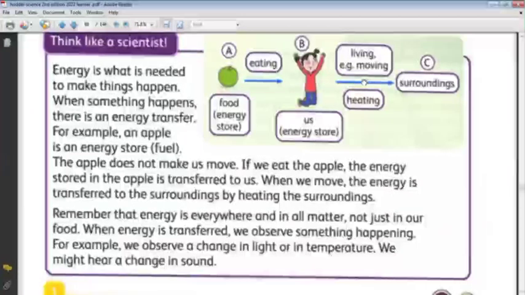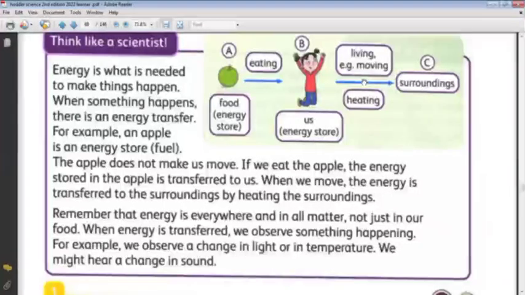This is what happens when we eat food: the energy is transferred from the food to our bodies after digestion. When the food is digested, it is converted to nutrients. The nutrients are the part of the food that we can use, where a chemical reaction happens to release the energy stored in these nutrients. Okay? Right. وقلنا إن الانرجي is present everywhere in all matters, not just in our food.